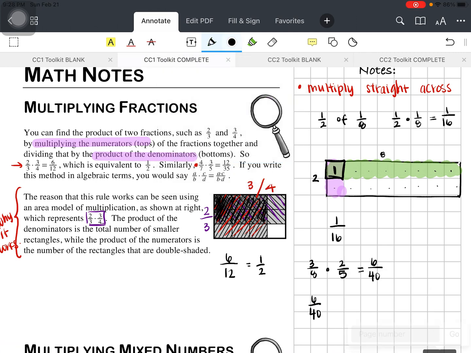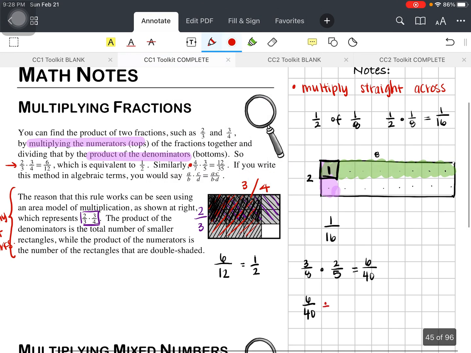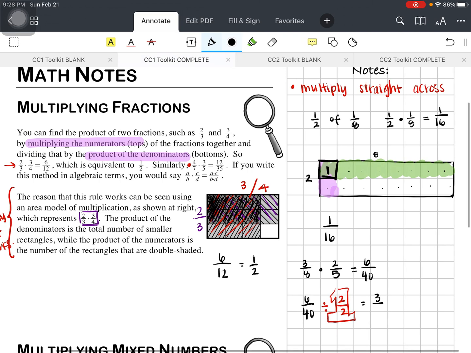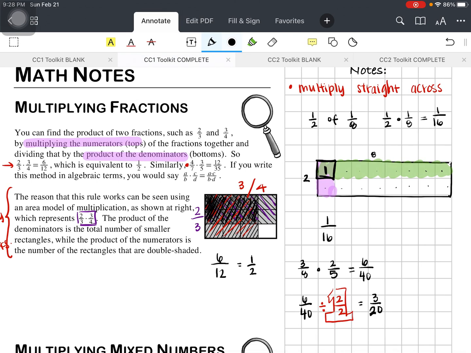So let's start with that. 6/40. I can divide by 2/2. Okay, look at my giant 1. And I can divide straight across by 2. So if I divide 6 by 2, this gives me 3. 40 divided by 2 gives me 20. And this is my simplified fraction.